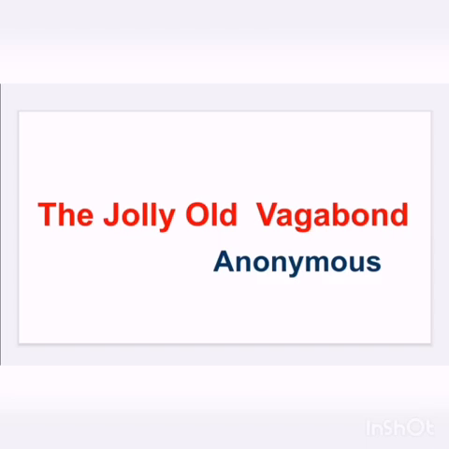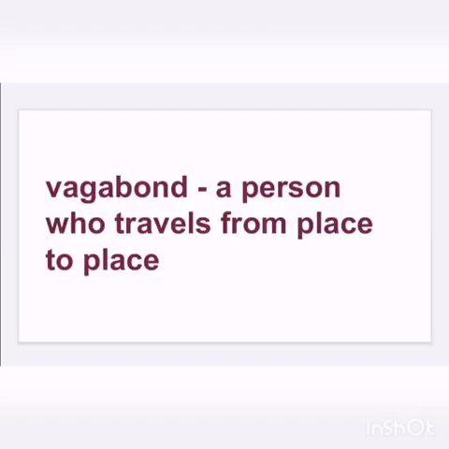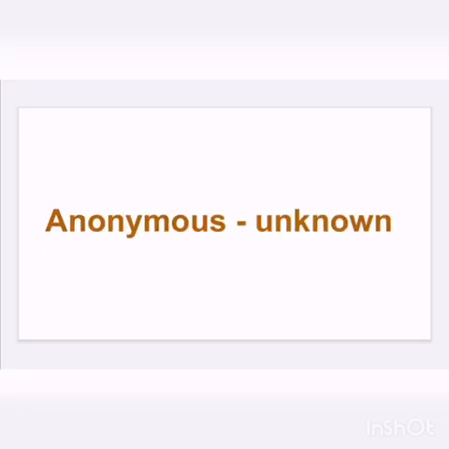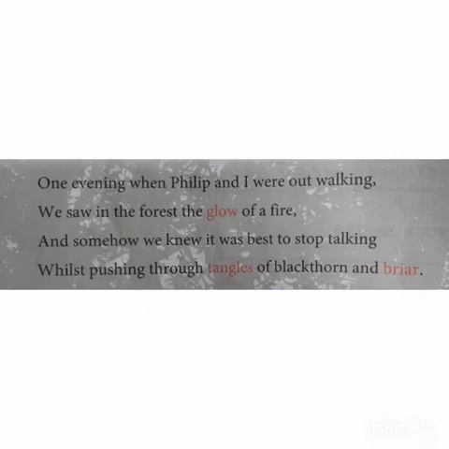The Jolly Old Vagabond is an anonymous poem written in 3 stanzas. Anonymous means unknown. The person who wrote this poem is not known, unidentified. Let's begin with the first stanza.